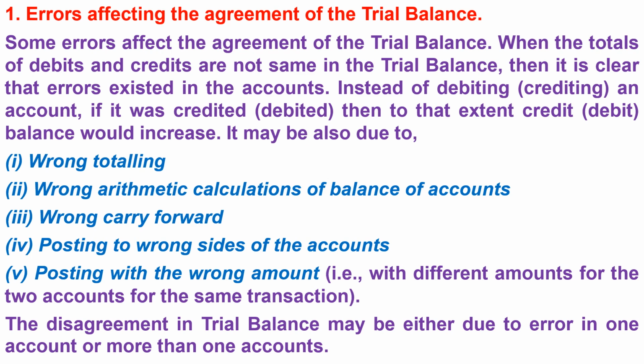When the totals of debits and credits are not same in the trial balance, then it is clear that errors existed in the accounts. Instead of debiting, crediting an account, if it was credited, debited, then to that extent credit-debit balance would increase. It may be also due to 1. Wrong totaling. 2. Wrong arithmetic calculations of balance of accounts. 3. Wrong carry forward. 4. Posting to wrong sides of the accounts. 5. Posting with the wrong amount, that is, with different amounts for the two accounts for the same transaction. The disagreement in trial balance may be either due to error in one account or more than one accounts.